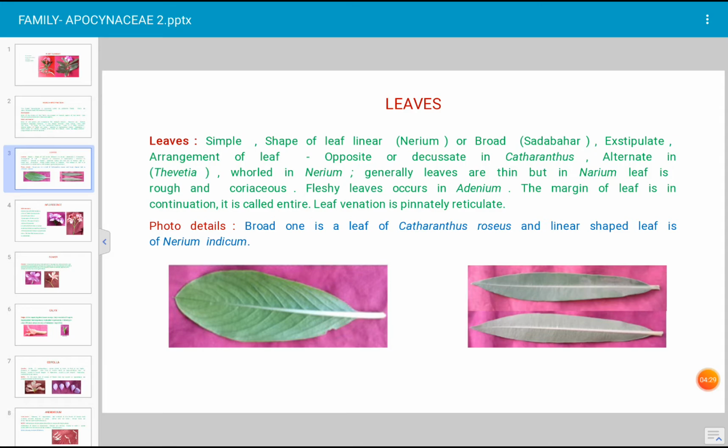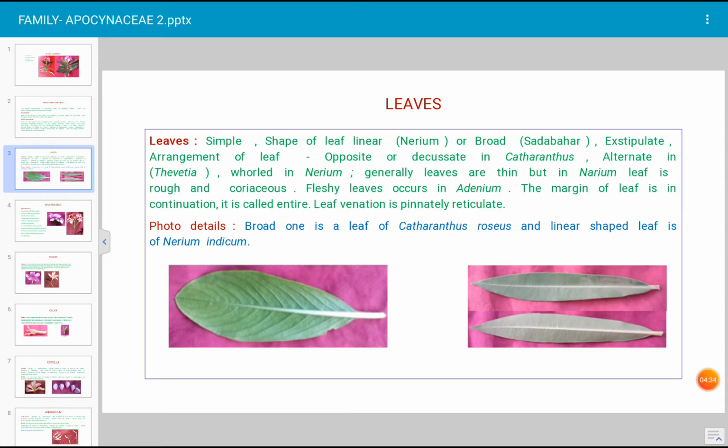The shape of leaf in Nerium is linear, somewhat elongated, dark green as shown in the photograph. The broad leaf is in Sadabahar, Catharanthus roseus. The lamina is broad and the petiole is small. The petiole of Nerium is also very small in length.